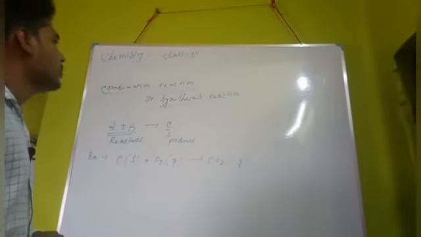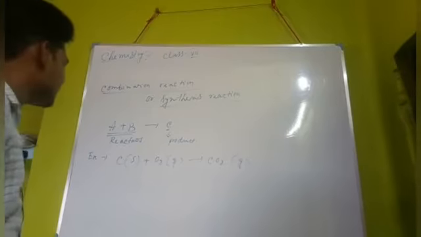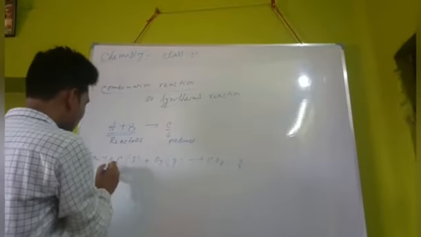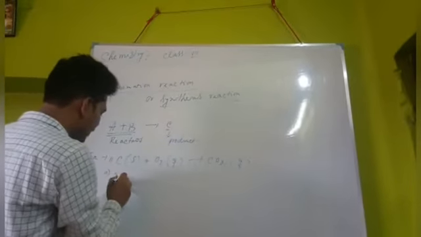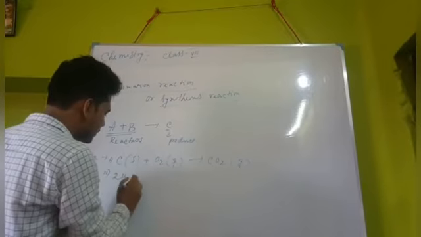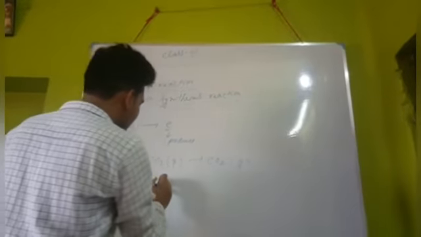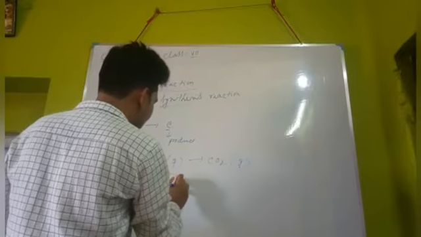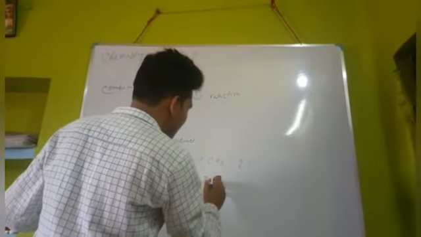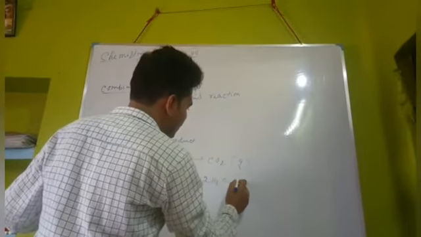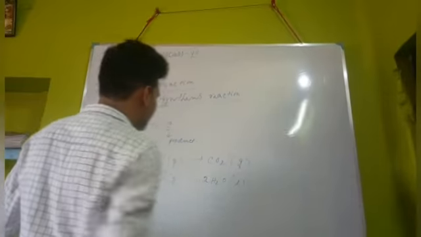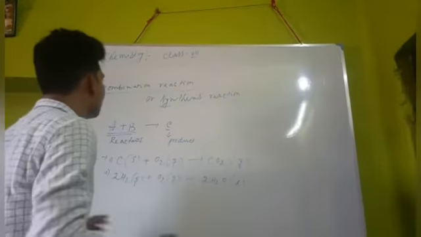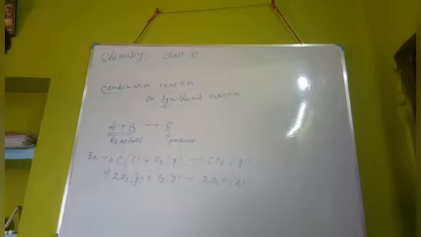So this type of reaction is called combination reaction. Take one more example: when hydrogen in gaseous form combines with oxygen, then we get water. So these two are examples of combination or synthesis reaction.